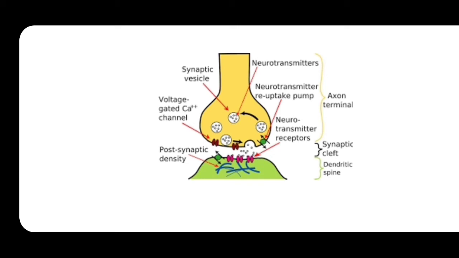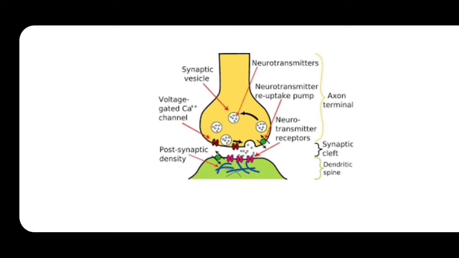Then on the postsynaptic membrane there are receptors, called chemoreceptors. Why they are called chemoreceptors, I will tell later. These chemoreceptors are made up of special protein molecules. The postsynaptic membrane also consists of sodium potassium pumps.